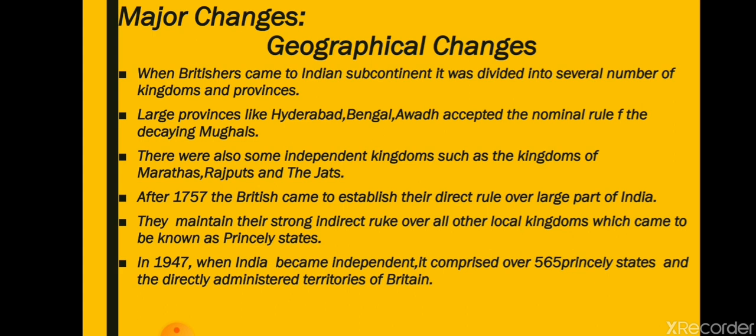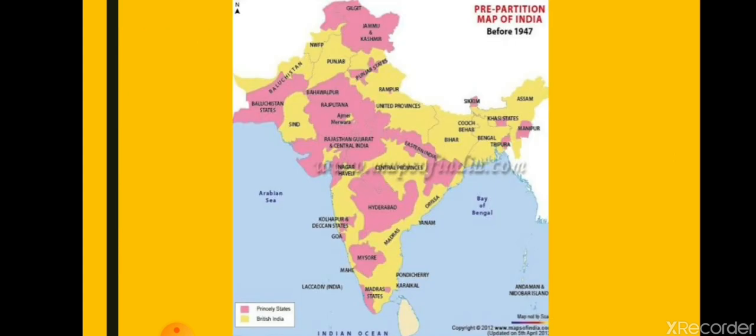This is how India changed geographically: when they came, India was divided into a number of kingdoms and provinces, and slowly they started conquering India and controlling the parts. You can see in the map, the pink part is the princely states, the states that accepted the supremacy of the Britishers. The yellow part is British India, the India conquered by the Britishers. So about 75% of India was under the Britishers.